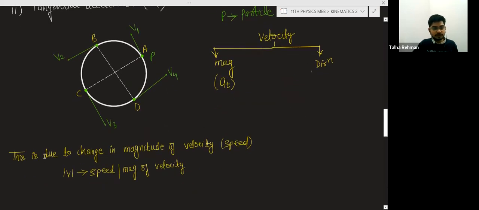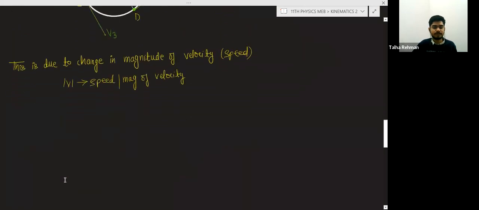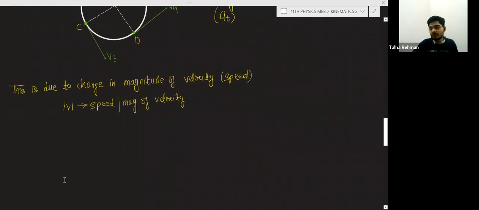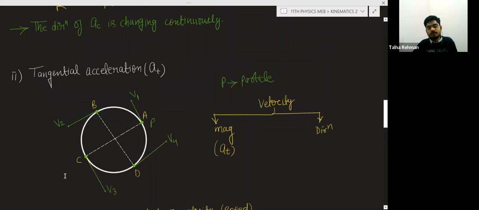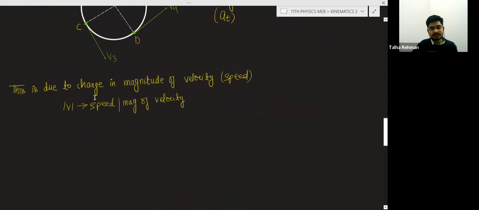This is due to the change in the magnitude of the velocity, that is known as the speed, and the magnitude of the velocity I will represent as mod of v. Mod of v is the magnitude of the velocity, because magnitude can never be negative, which is why we put mod here. Now what is the formula to calculate the tangential acceleration?